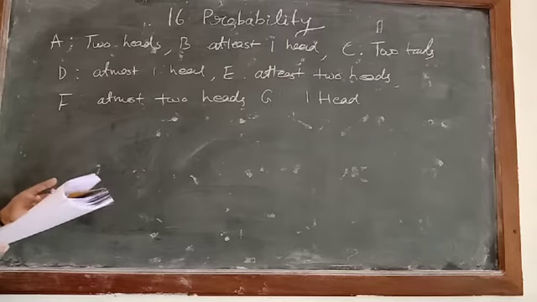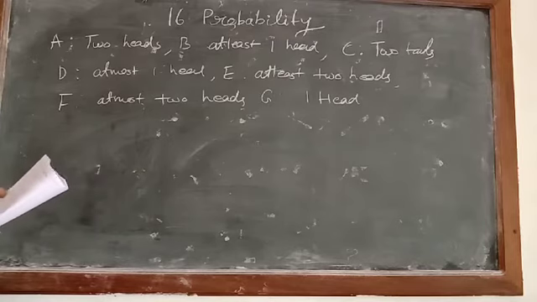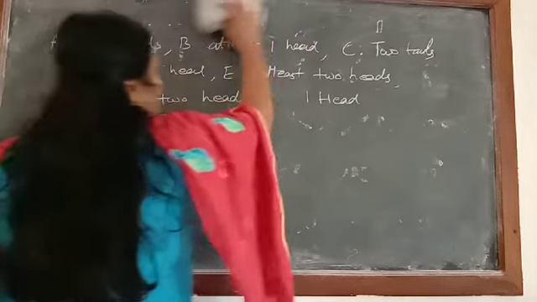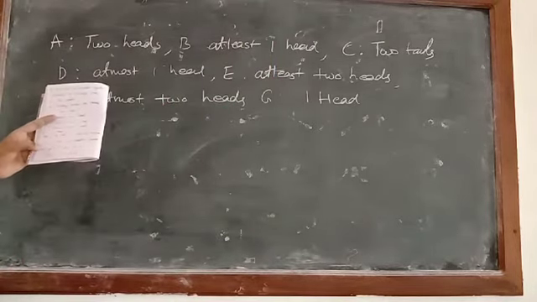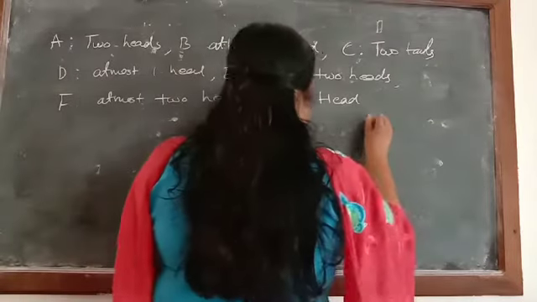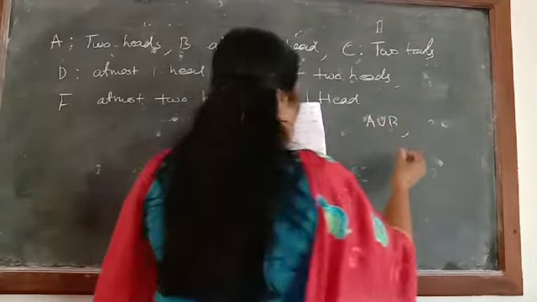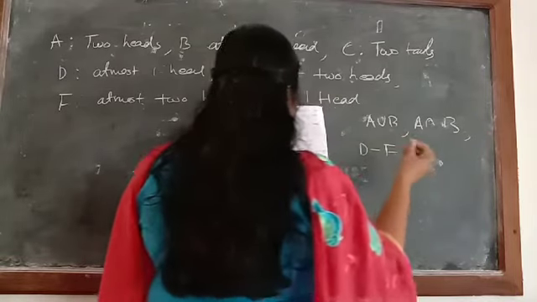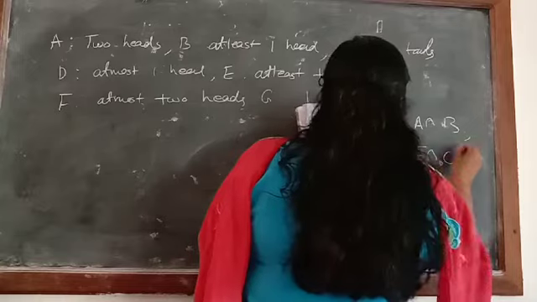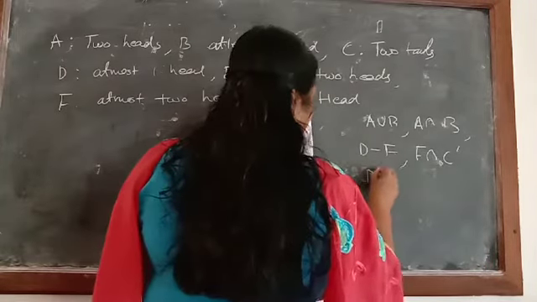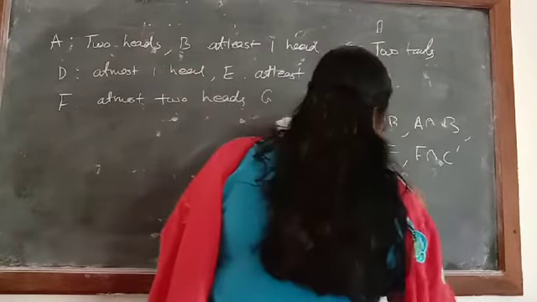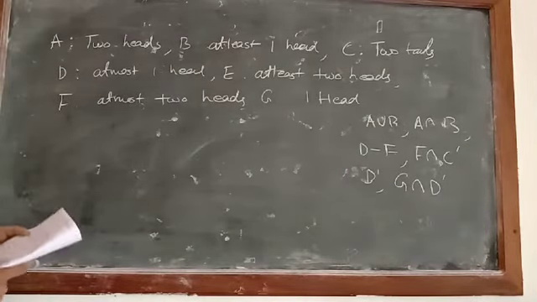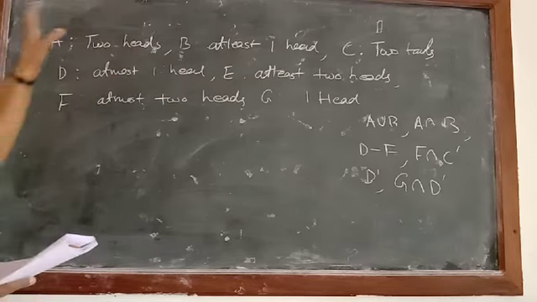Are C and F exhaustive events? Also find A union B, A intersection B, D minus F intersection C dash, then we have to calculate D dash, and then G intersection D dash. First, what we have to do, we'll write down what will be the events there.